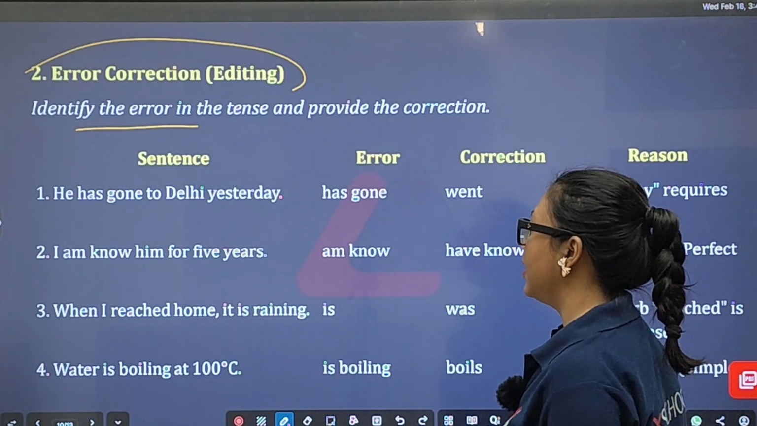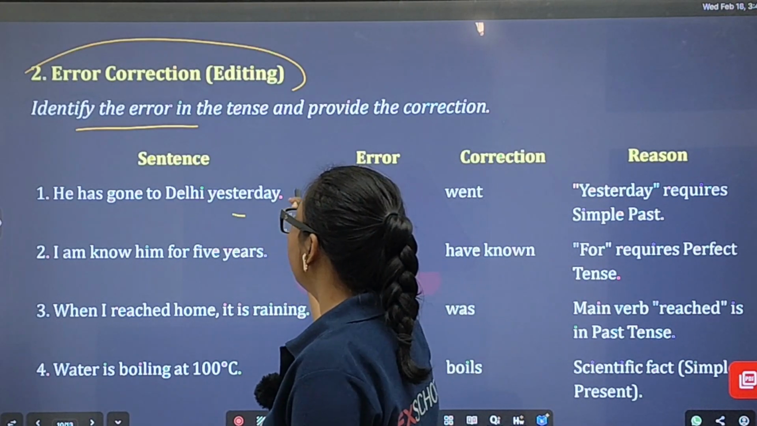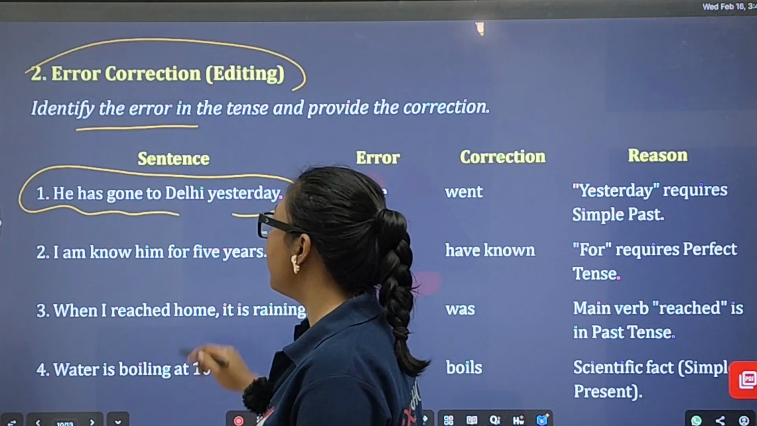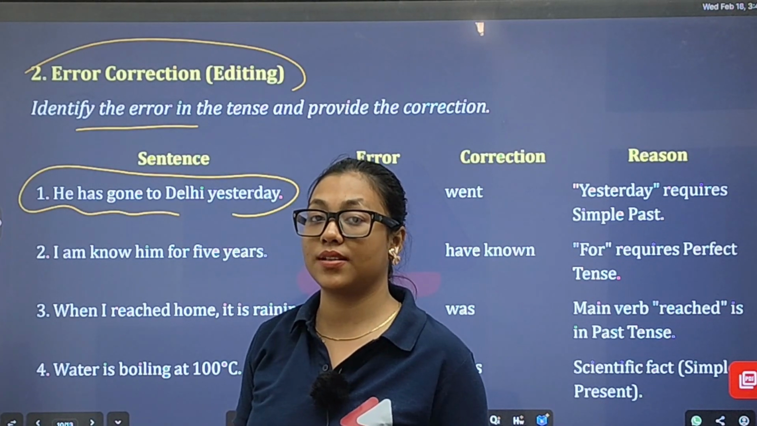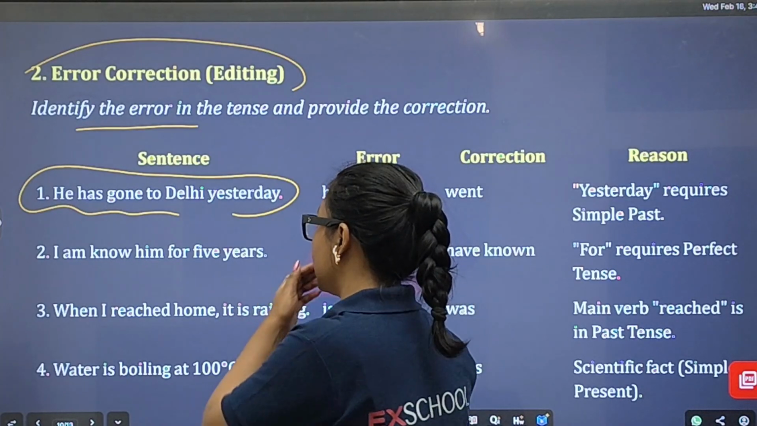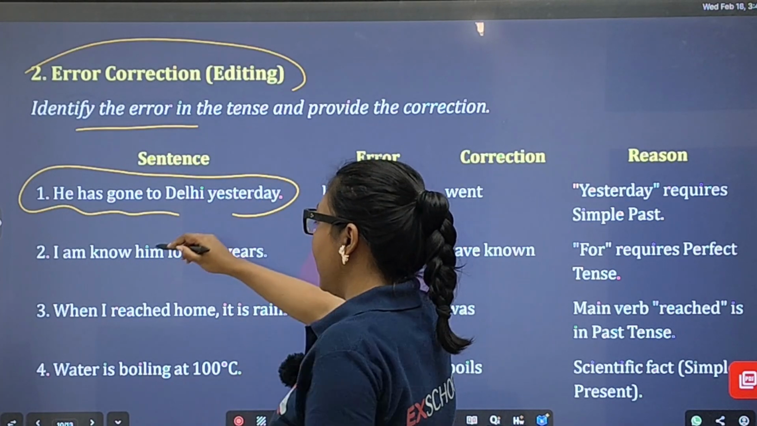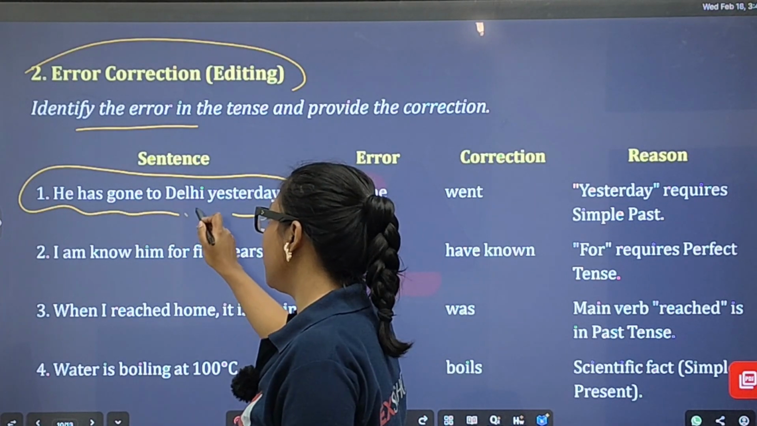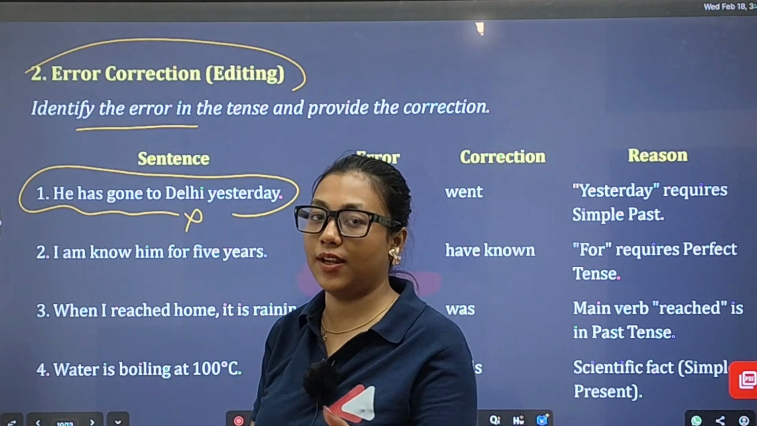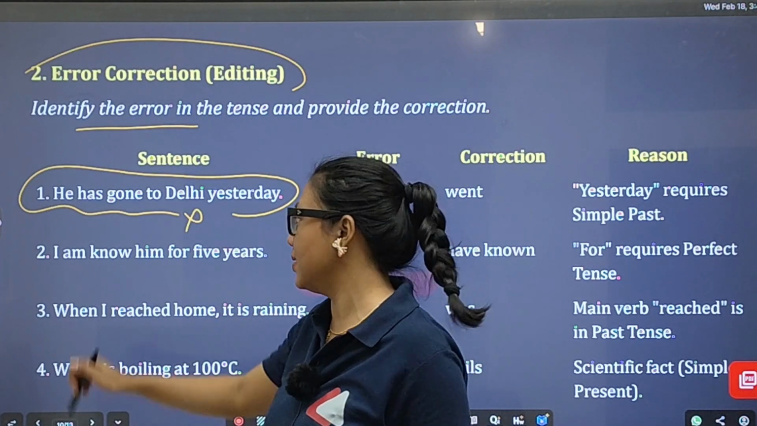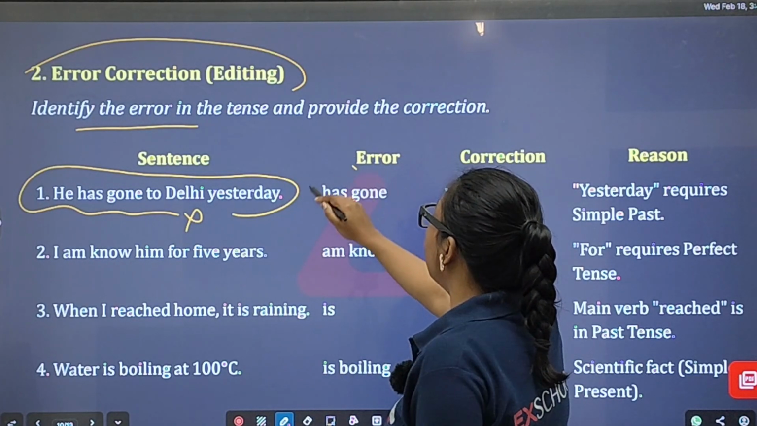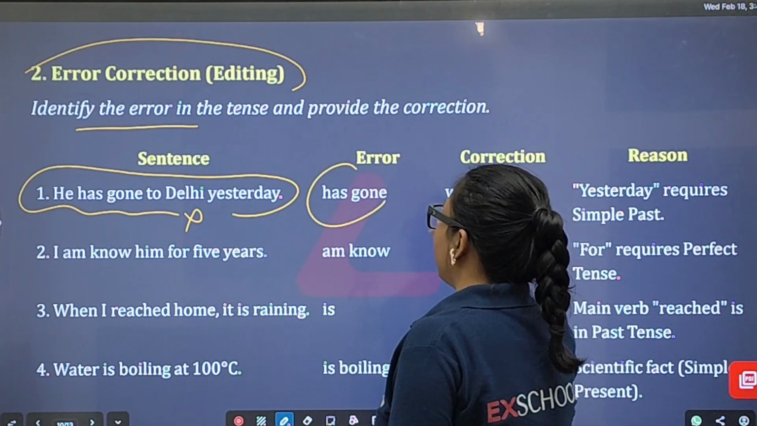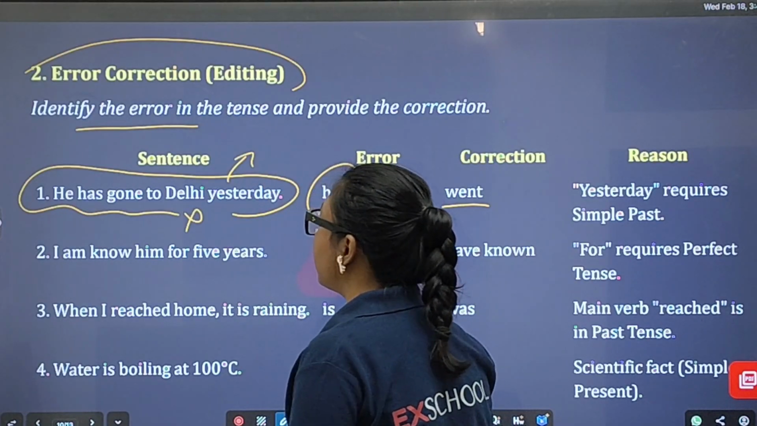He has gone to Delhi yesterday. Okay, you have to figure out what is the error in that particular sentence, what is wrong about it. So you can see this yesterday and here they use he has gone, then definitely it will be wrong, because yesterday indicates the simple past tense and he has gone indicates the present perfect tense, right? So the error is has gone.